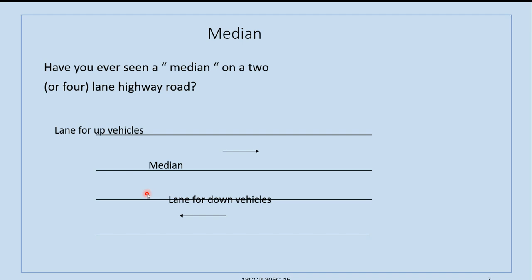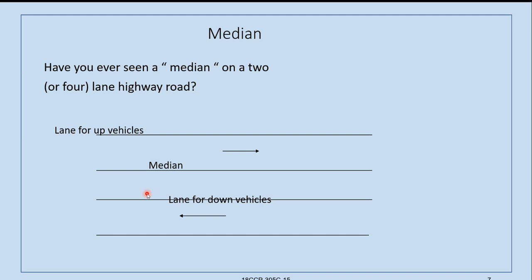And you can observe the width of the road is almost divided into half by a line or a divider, which is drawn on the center of the road.